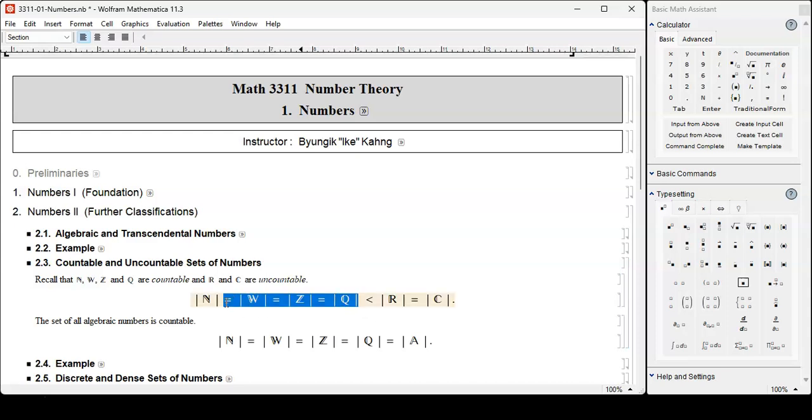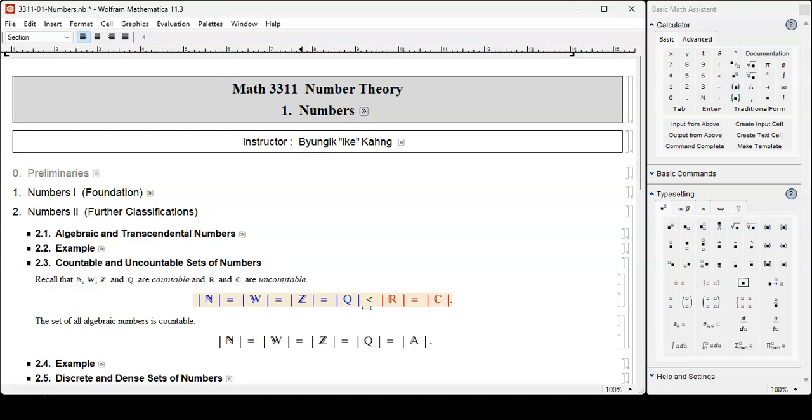So they're all countable. Yet R and C are uncountable. So there are far more real numbers, far more irrational numbers than rational numbers. Yeah, I should say that. Q is just countable, and R is uncountable.